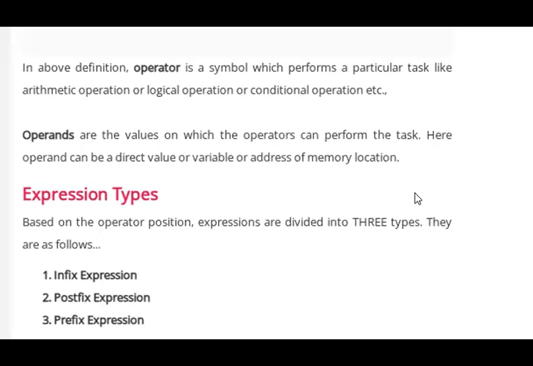From the above definition of expression, the operator is a symbol which performs a particular task like arithmetic operation, logic operation, or conditional operation. The operands are the values on which the operators perform the task. Here the operand can be a direct value, a variable, or the address of a memory location. For example, if we want to add two numbers, 5 plus 5, the 5 is a direct value and plus is an operator.